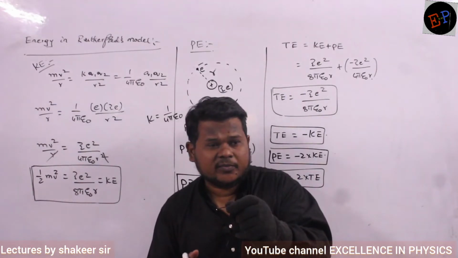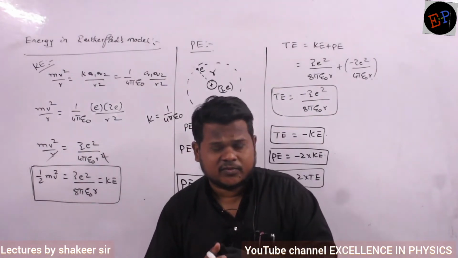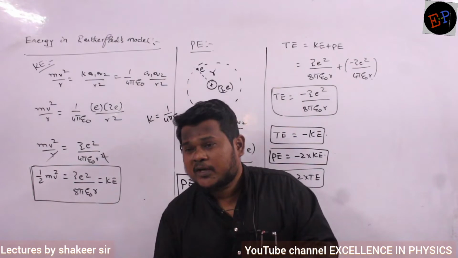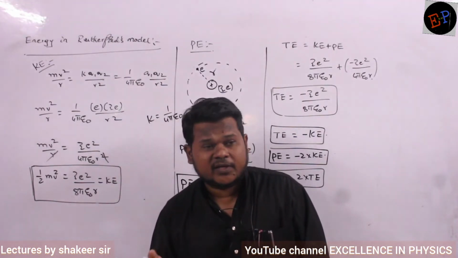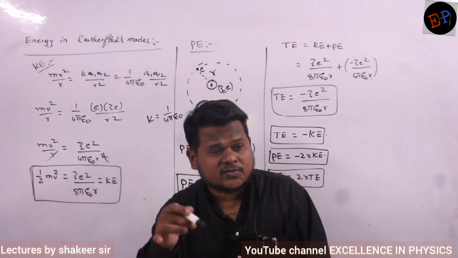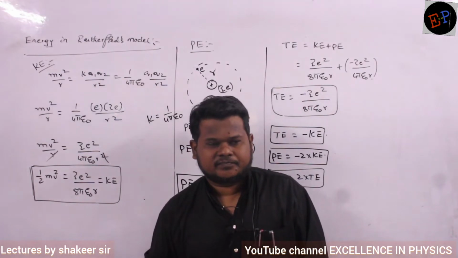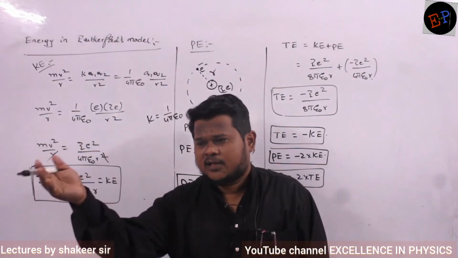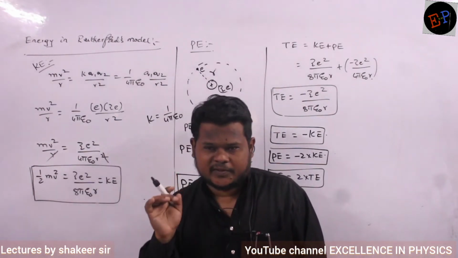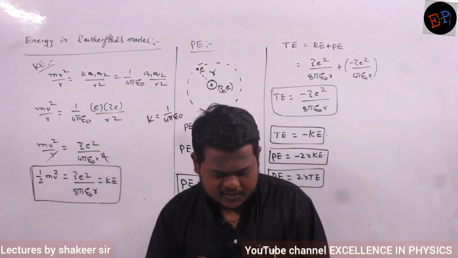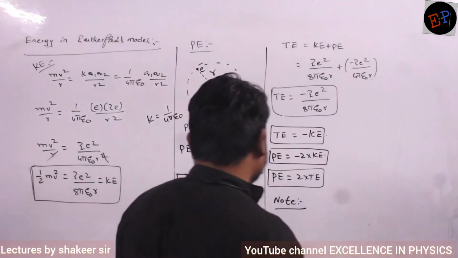So if you want to remove that electron from that orbit, what you have to do? You have to add positive energy. Positive energy should be given. Then only I can remove the electron from that particular orbit. Is it clear? So write that point. What is the note point here?